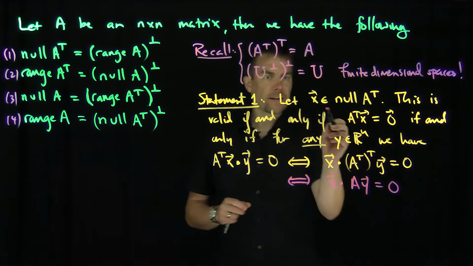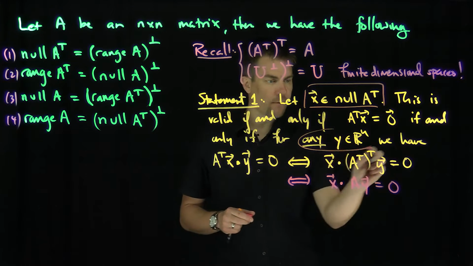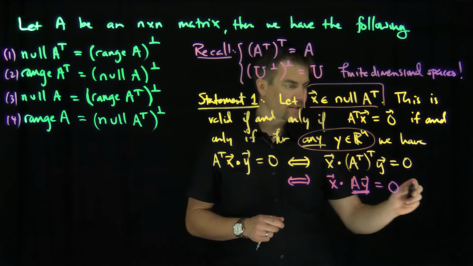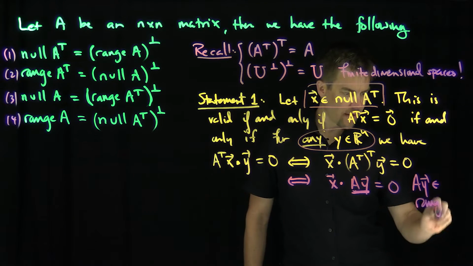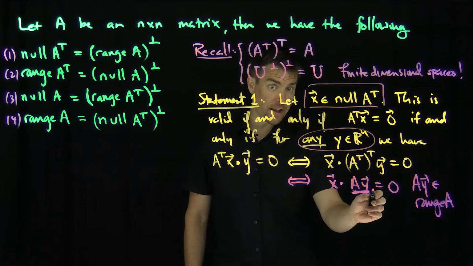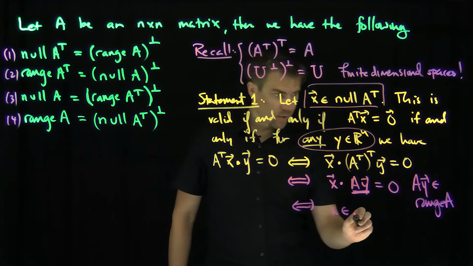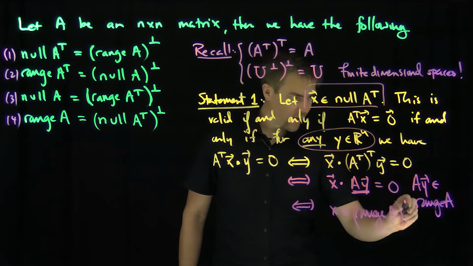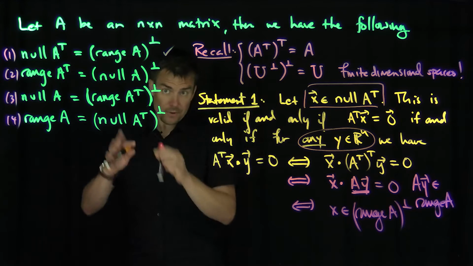So X is in the null space of A transpose if and only if for every Y in Rn, AY, which is an element of the range of A, is orthogonal to X. In other words, X is orthogonal to everything in the range of A, which is true if and only if X is in the range of A orthogonal complement. That proves statement 1.